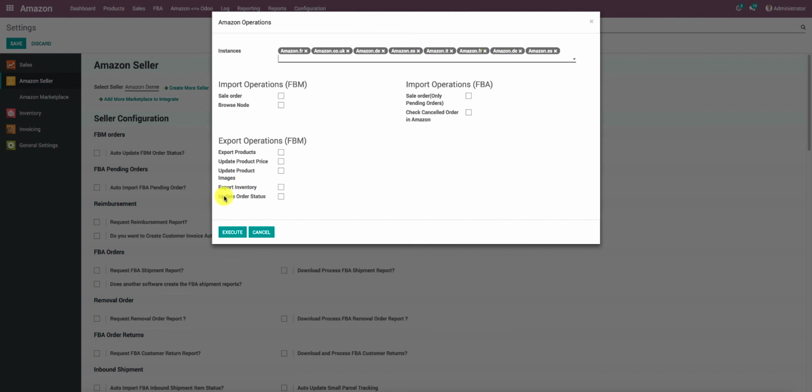So if I enable this option, update order status, for these marketplaces, all those delivery orders whose status has not yet been updated at Amazon and which are validated in Odoo will be considered, and the status and the tracking reference numbers will be updated at Amazon. And again, all those delivery orders will be marked with a flag so that on the next execution, those delivery orders will not be considered.